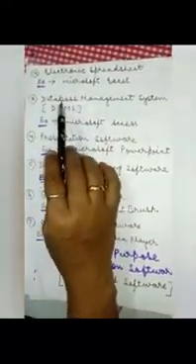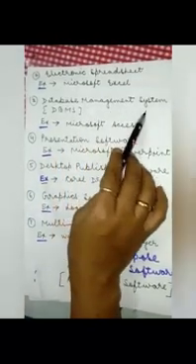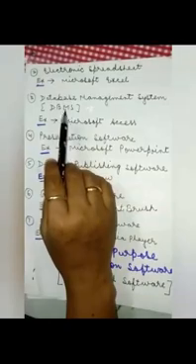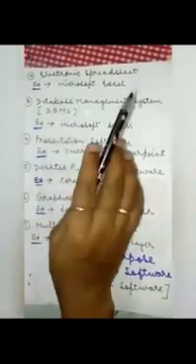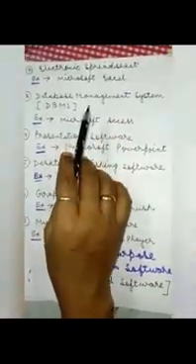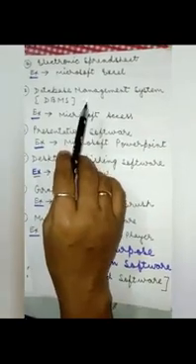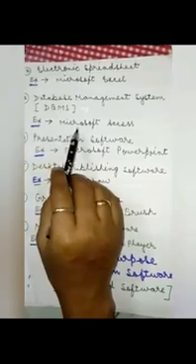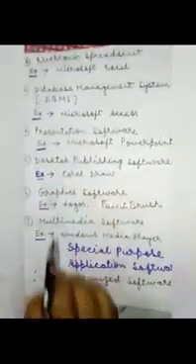The third one is database management system, DBMS. Database software helps us to arrange and store a large amount of information in an organized manner. The example is Microsoft Access.